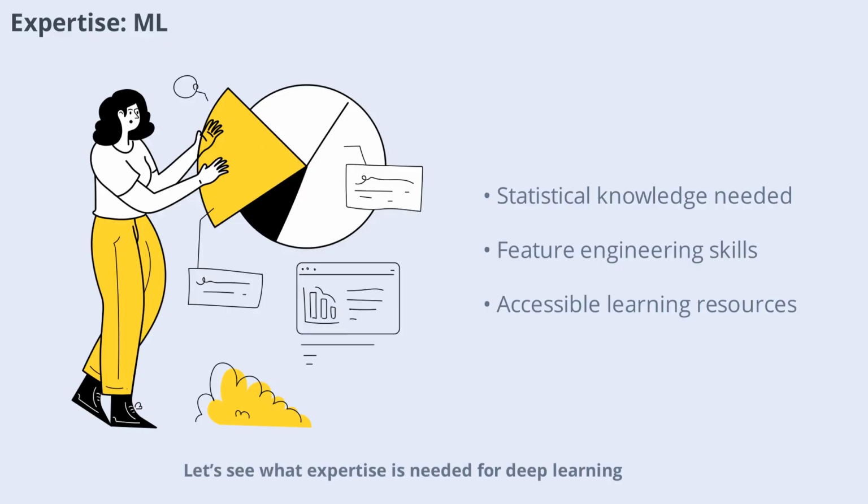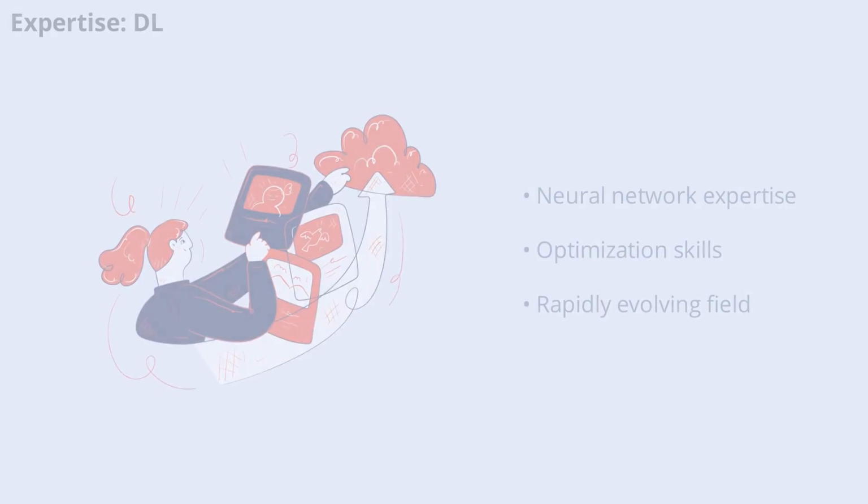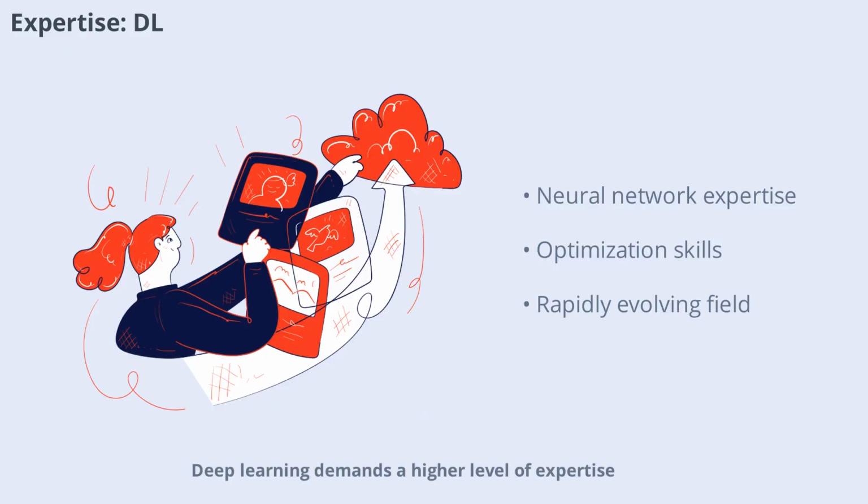Let's see what expertise is needed for deep learning. Deep learning demands a higher level of expertise, including knowledge of neural network architectures, optimization techniques, and hardware acceleration. Understanding how to design, train, and tune deep networks is essential for success. The field is rapidly evolving, so staying up to date with the latest research and tools is important. While more resources are becoming available, deep learning remains a specialized area within AI.